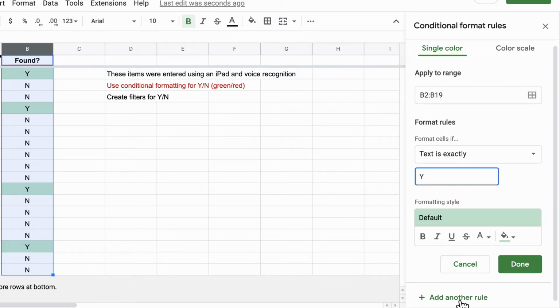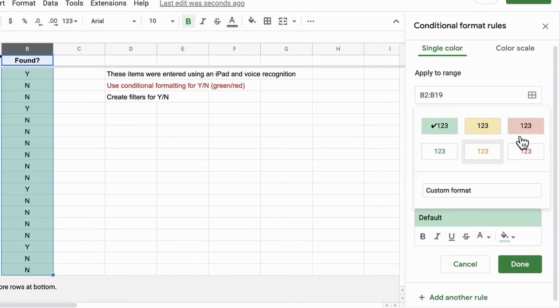So I'm going to add another rule. It basically makes a copy of that rule, and you have to change it to what you want. So I'm going to do N is no. And then under here, I'm just going to click here. You can change the color from the drop down, but there are presets just by clicking here. I'm going to make it red.